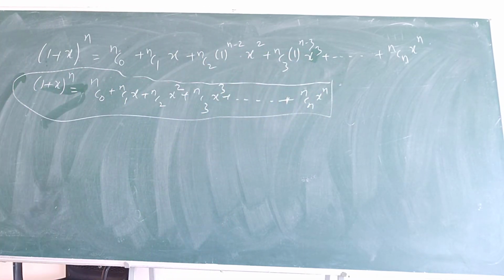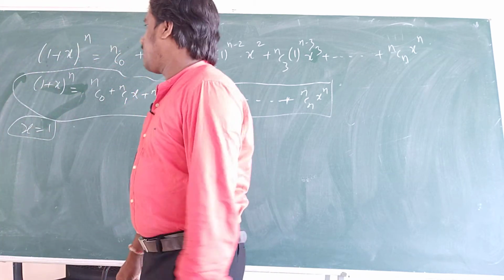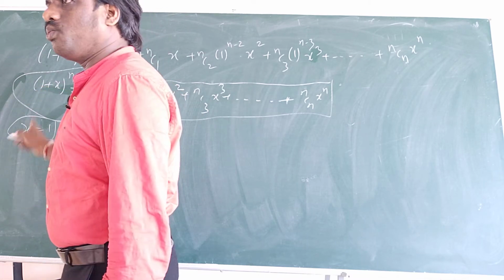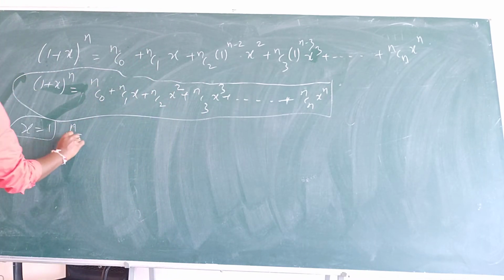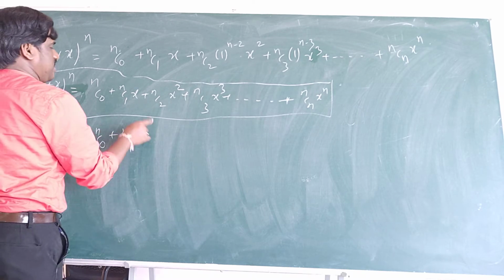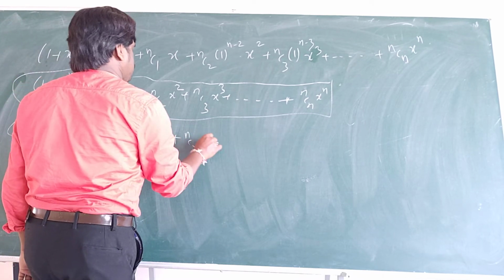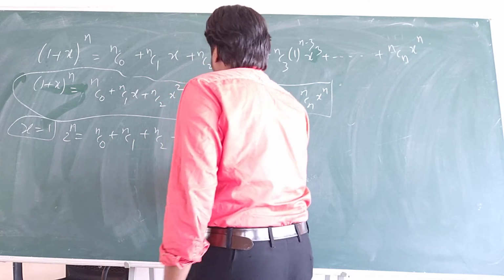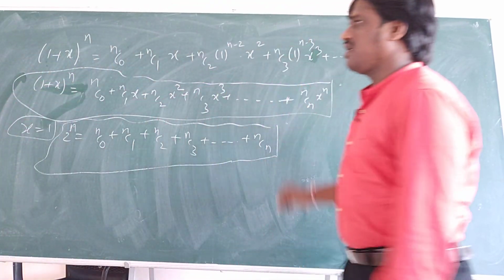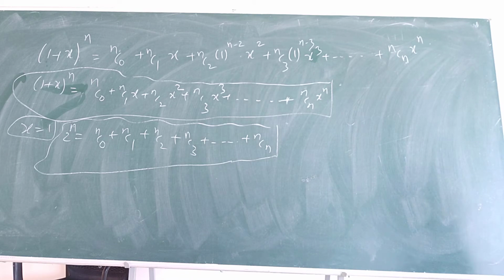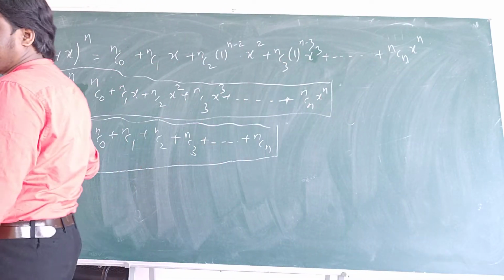So if I substitute x is equal to 1, what I'll get? This is 1 plus 1, 2 power n I will get. 2 power n is equal to NC0 plus NC1 into 1 plus NC2 into 1 plus NC3 plus so and so plus NCn. Means I am going to get binomial coefficients. Sum of binomial coefficients is 2 power n. So you should remember this point.